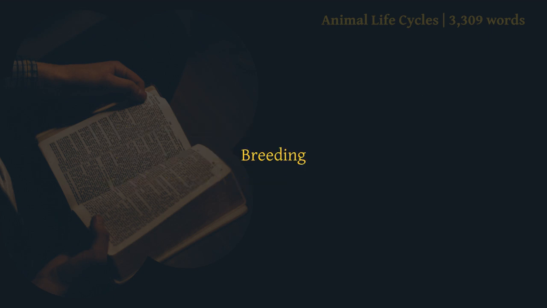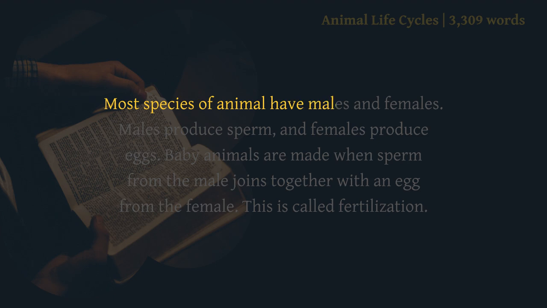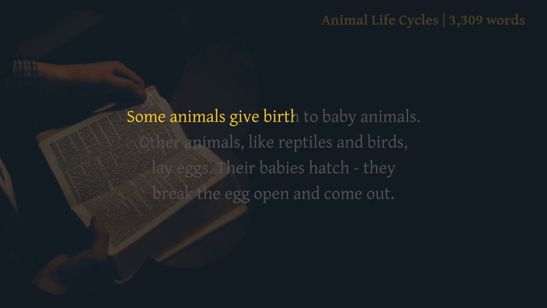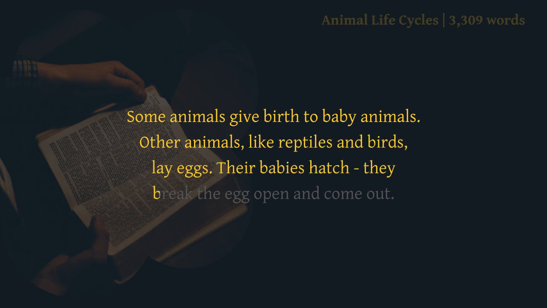Breeding. Most species of animal have males and females. Males produce sperm, and females produce eggs. Baby animals are made when sperm from the male joins together with an egg from the female. This is called fertilization. Some animals give birth to baby animals. Other animals, like reptiles and birds, lay eggs. Their babies hatch, they break the egg open and come out.